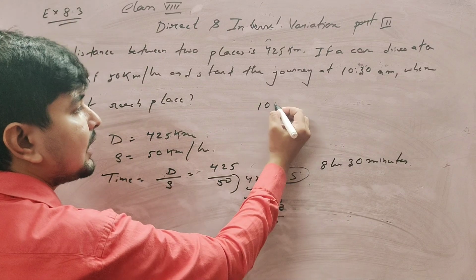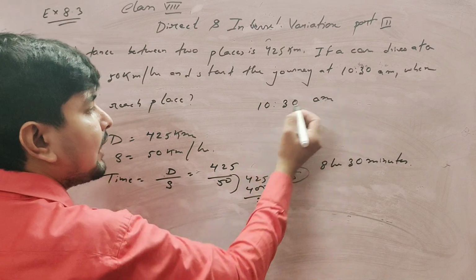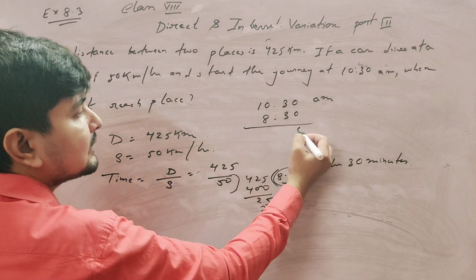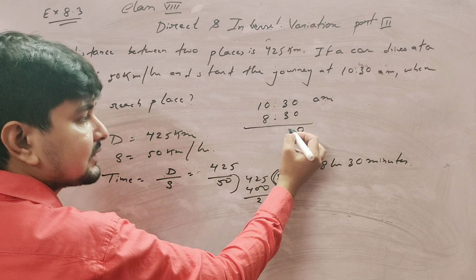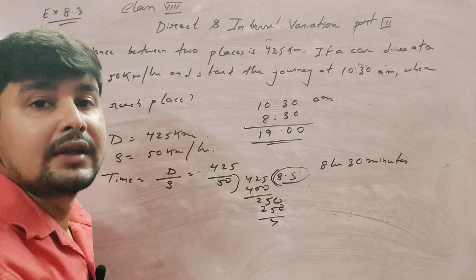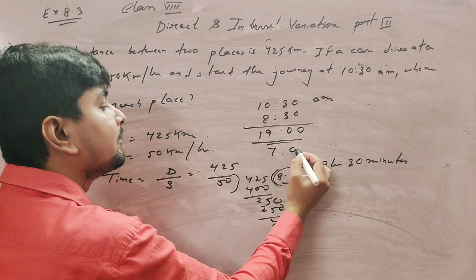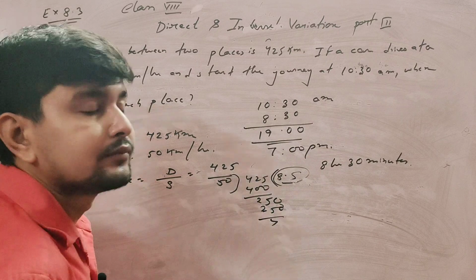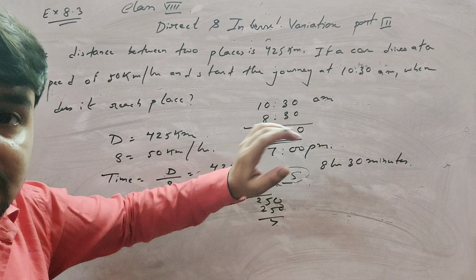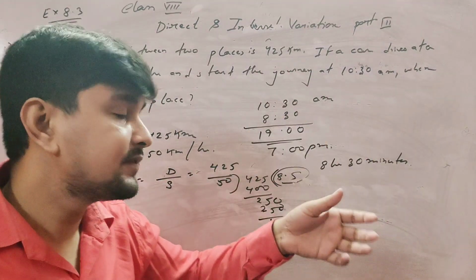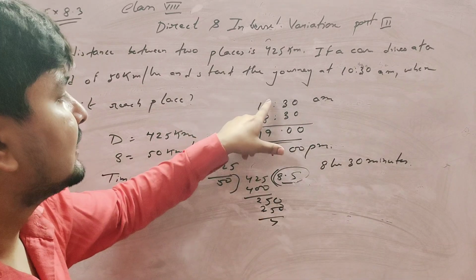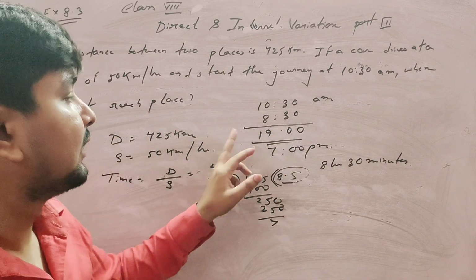The journey starts at 10:30 a.m. Add 8:30 to this. So 30 plus 30 is 60 minutes, that is 0, and 10 plus 8 is 18. You did these sums in class 5 and 6. 60 minutes means 1 hour, so 18 plus 1 is 19 hours. 19 means what?